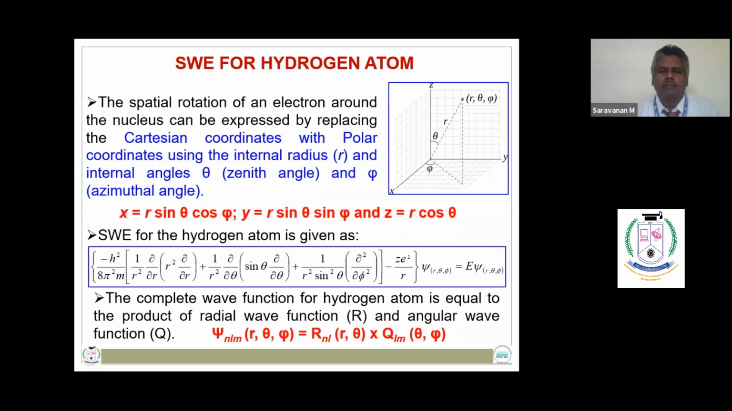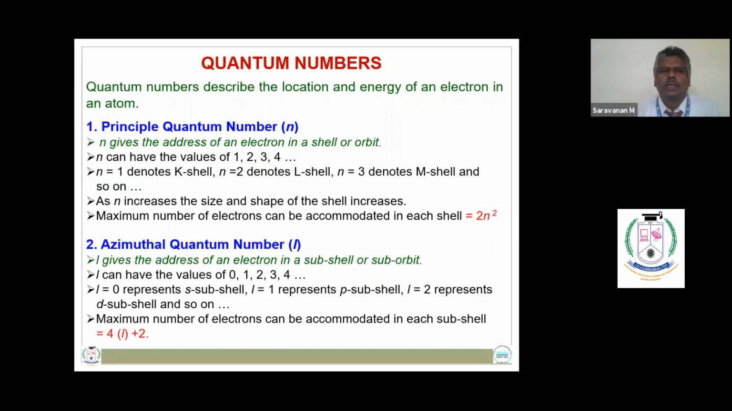So replacing the del square in the Schrodinger wave equation, it is possible to get H psi of r theta phi, which is equal to E psi. The complete wave function for hydrogen atom is defined as the product of radial wave function and angular wave function. There are 4 quantum numbers used to describe the location and energy of electron: the principal quantum number.